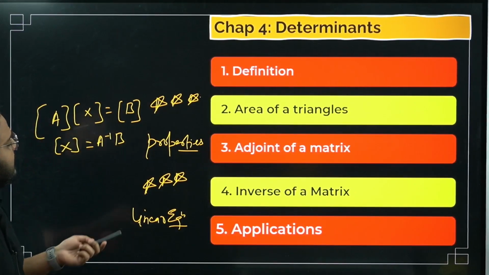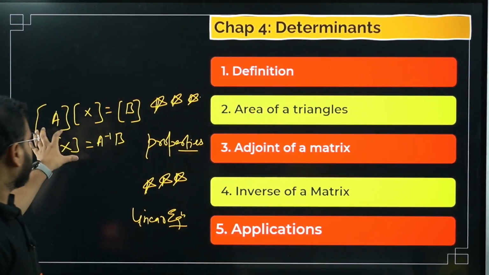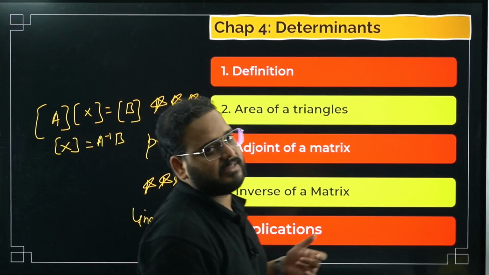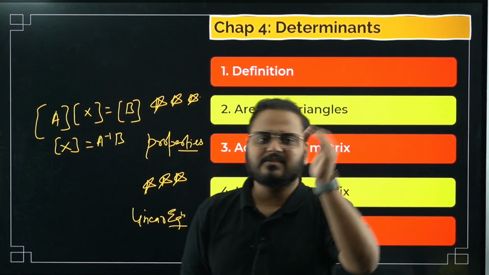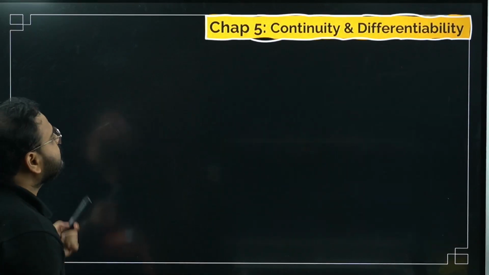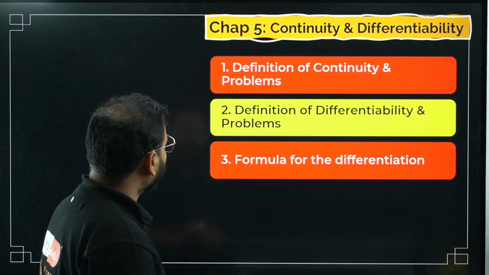This will be given as a word problem. You have to make the matrix and then get the value of the missing variables, X, Y, Z. It will be a column matrix, X, Y, Z, a 3 cross 1 matrix. Determinant is over. Continuity and differentiability, if you have a look, what we have over here, sir?